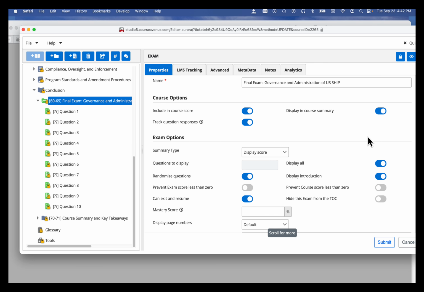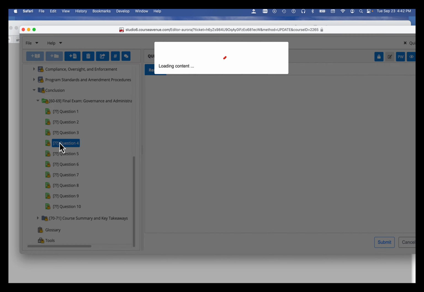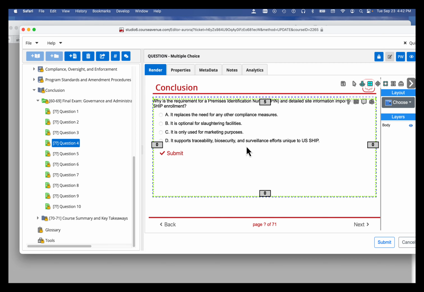And we are going to randomize these so each learner doesn't get the same 10 questions, or the same questions in the same order. So there's a heck of a lot going on here, a heck of a lot of value in about 5 minutes. We didn't even talk about the media library that we have with all these graphics we pulled in from ARS that can be shared across the USDA. So you have full-blown access to a library of over 500 images to augment that, all included with a CourseAdvisor Studio license.